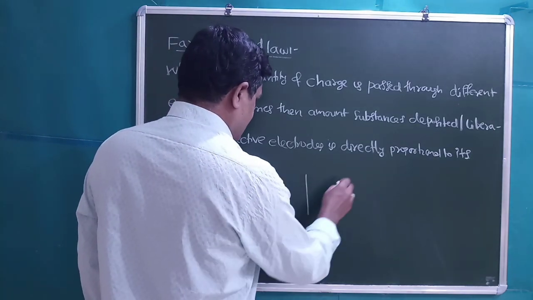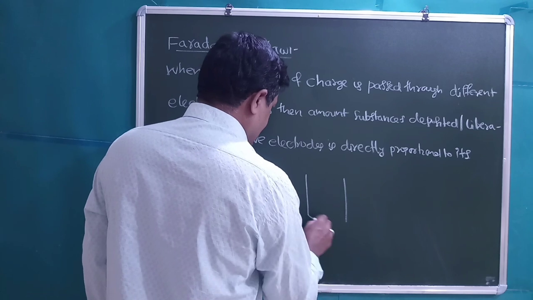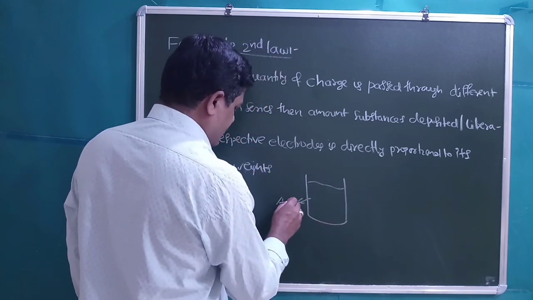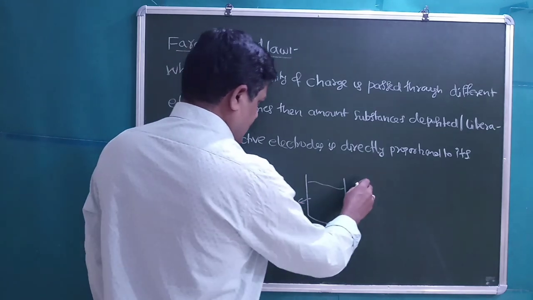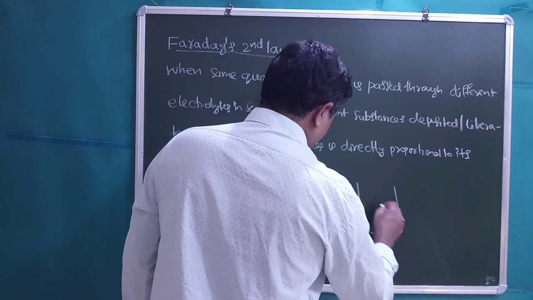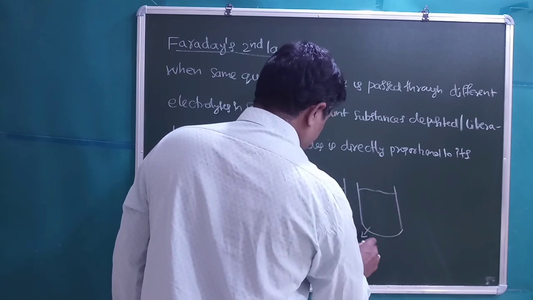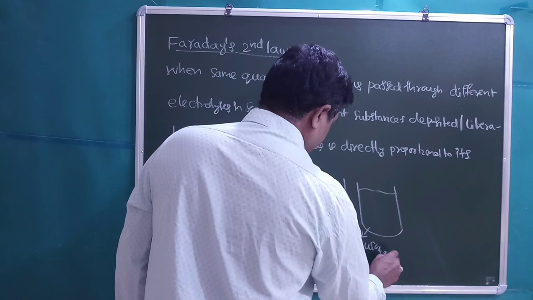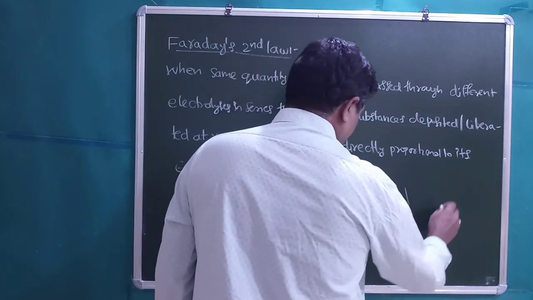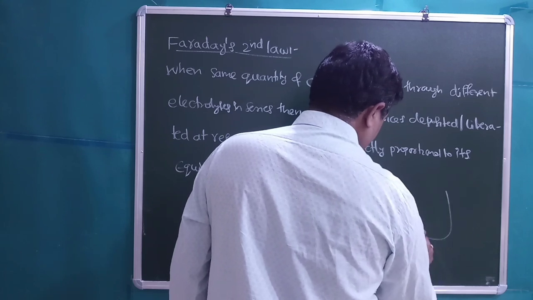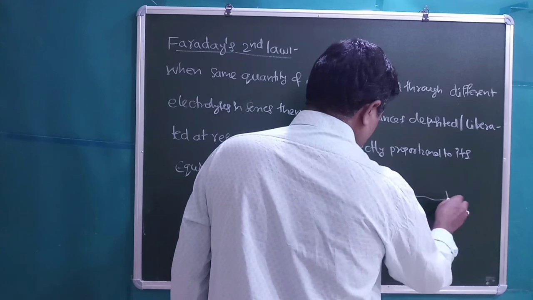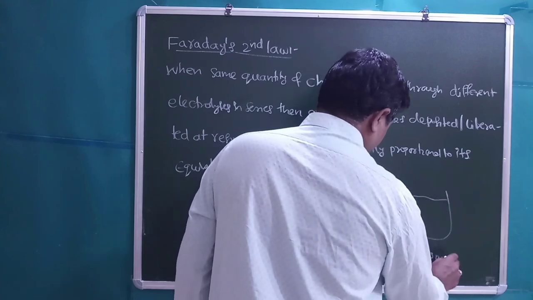For example, let us take one container with silver nitrate solution AgNO3, another container with copper sulfate solution CuSO4 aqueous, and another with AuCl3, auric chloride, which is also an aqueous solution.